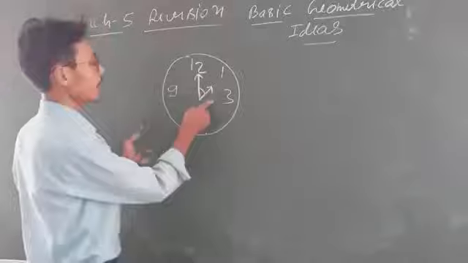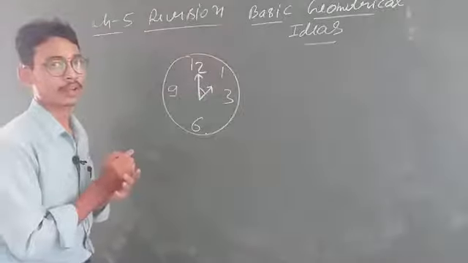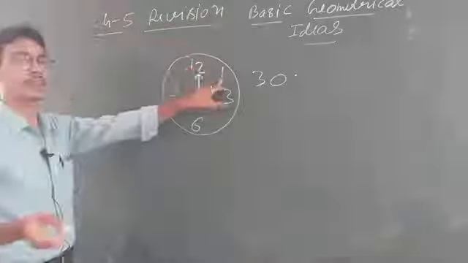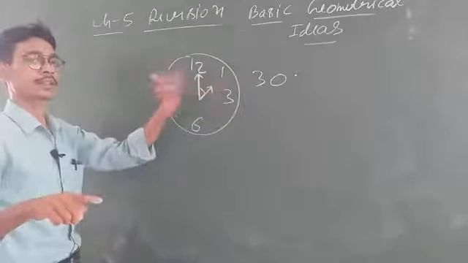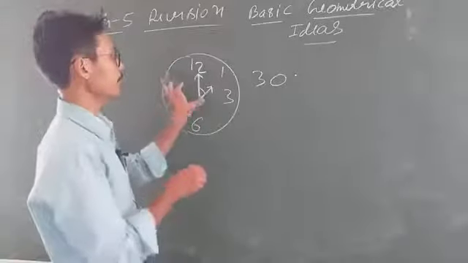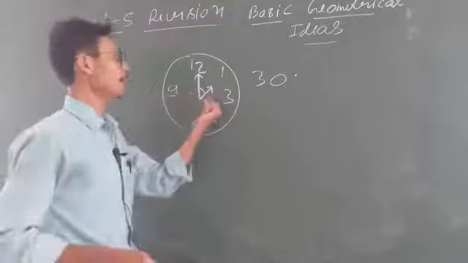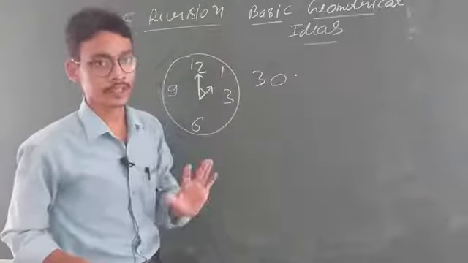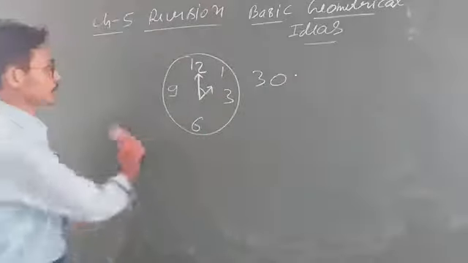The angle at every hour forms an angle of 30 degree. That is, 12 to 1 is 30 degree, 1 to 2 is 30 degree, 2 to 3 is 30 degree. Is that clear? The angle made at every hour will be equal to 30 degree. Clear to everyone?